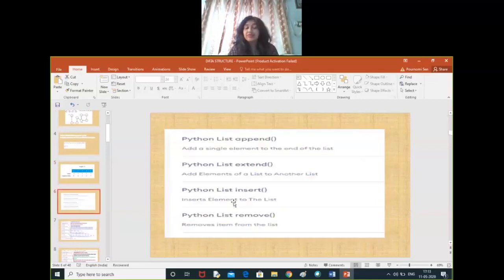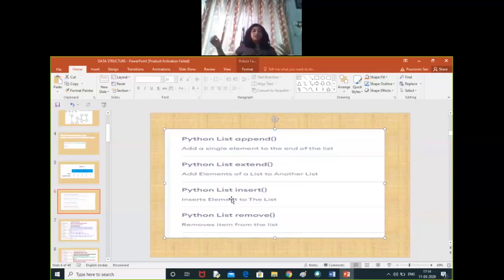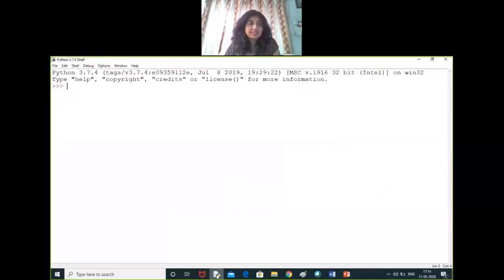Next, there are many functions we have learned. Those functions again we will be using here in the class 12 syllabus part. For implementing stack and queue, we will be using mainly the append and pop functions. But here there is append, extend, insert, remove and pop. This we have already done in class 11. So we will do a bit of revision work now. So first let's take one list.